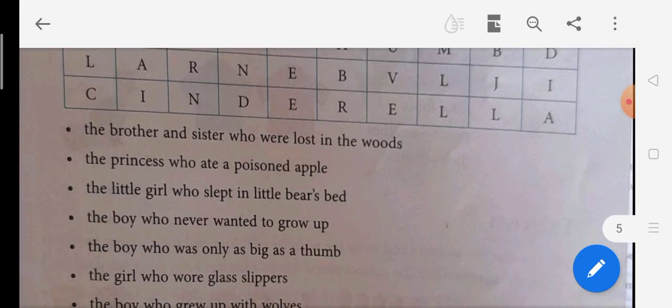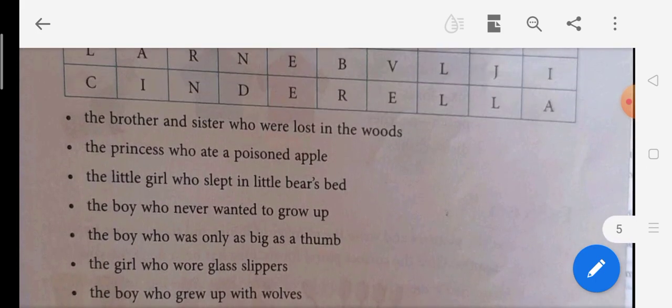Now see here, the clues are also given. The brother and sister who were lost in the woods, they were Hansel and Gretel. The princess who ate a poisoned apple. Okay children, so here we have already done 4. You can check out the other characters also on your own, fine.